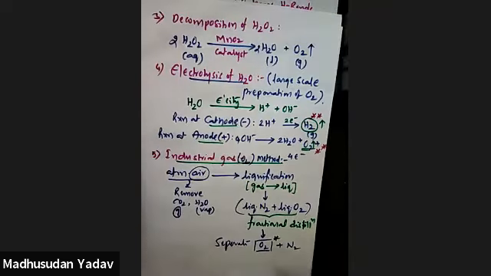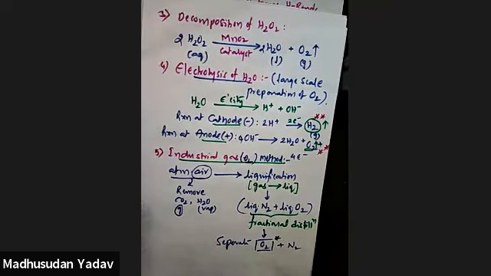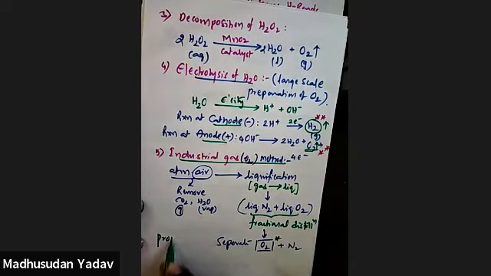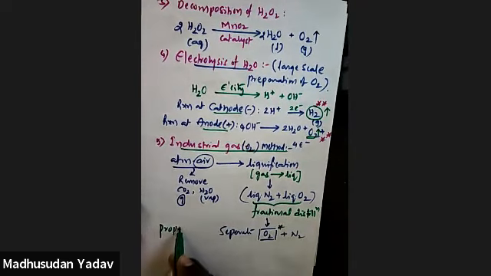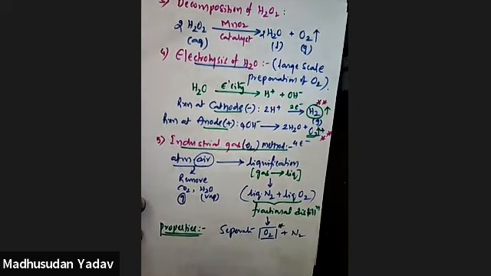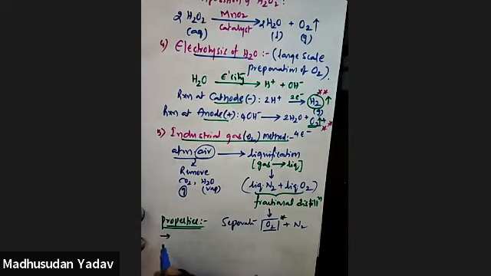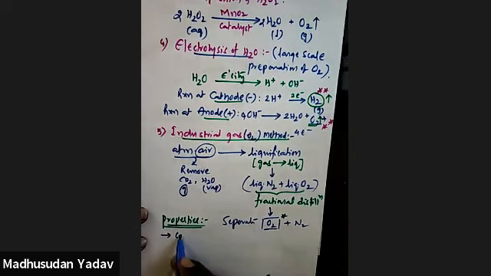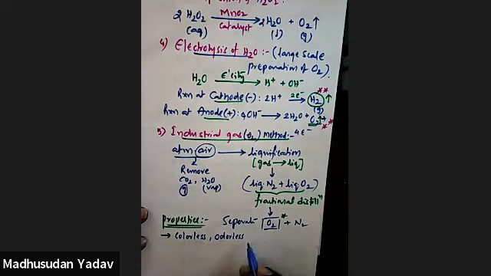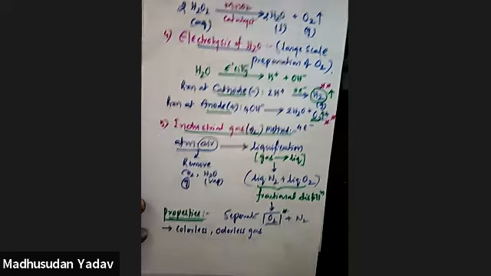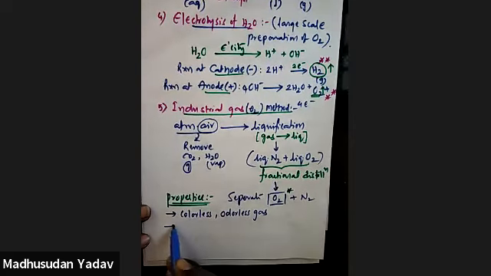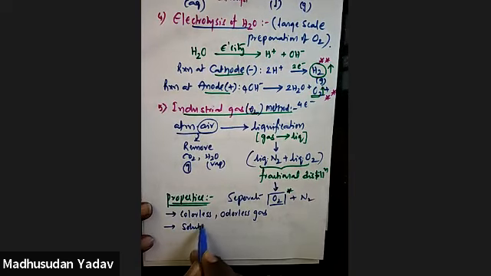Okay. Next, now we'll talk about its properties. Oxygen properties. Now tell me, can you see oxygen? No, it is a colorless gas. It is colorless and odorless. Colorless, odorless gas, oxygen is, isn't it? And second one is, it is soluble in water.